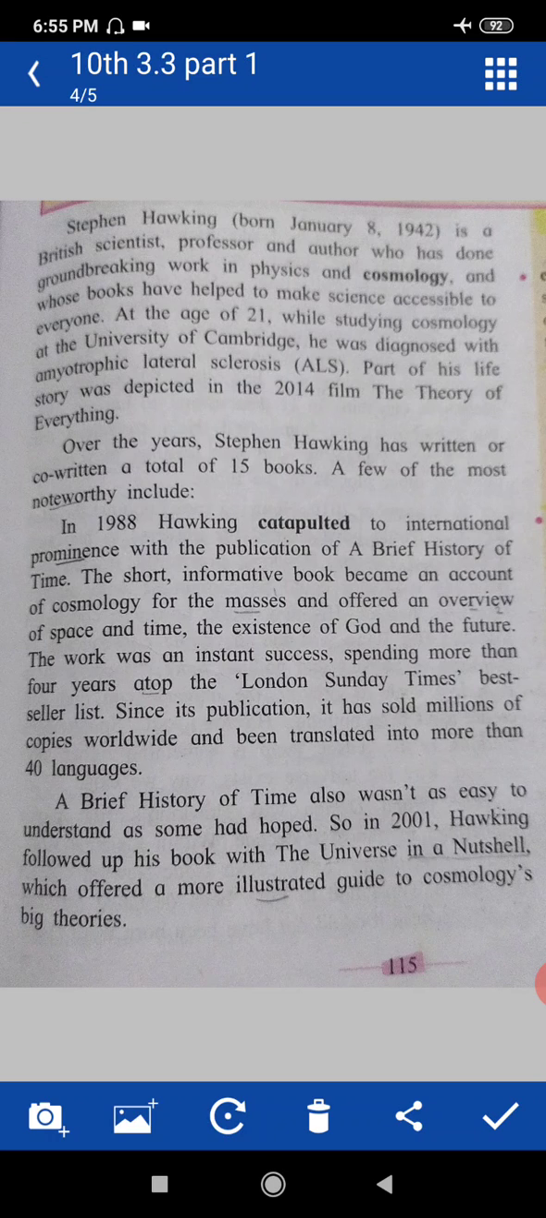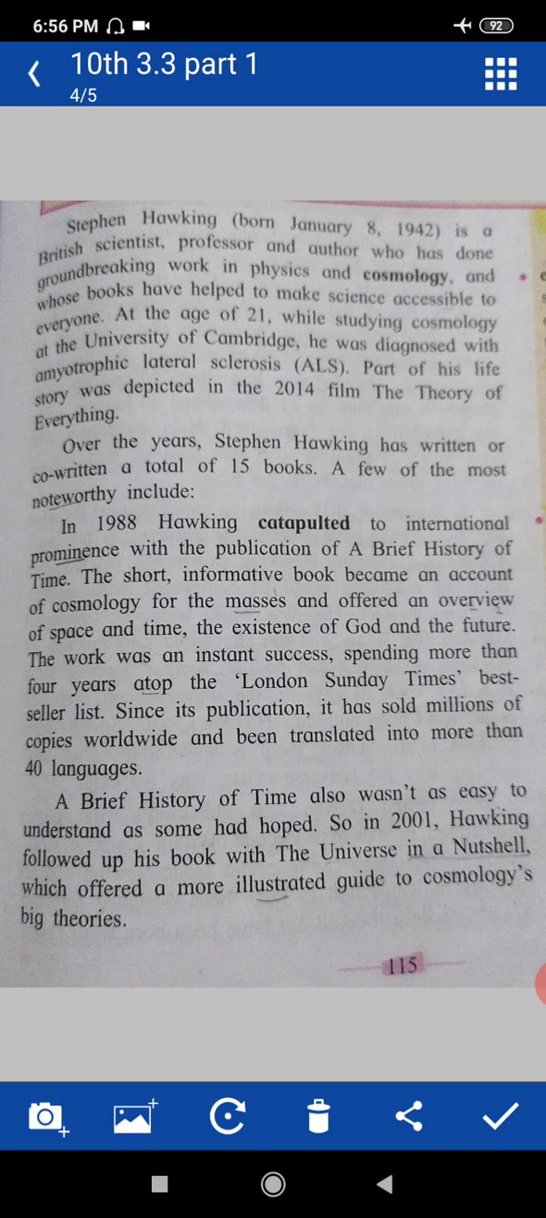The work was an instant success, immediate success. How was that work? That work gave him a lot of success, spending more than 4 years atop. How many years was it at the top? 4 years. And where was it? In the London Sunday Times. That was his bestseller, means it was on the bestseller list, and the book was atop for 4 years.